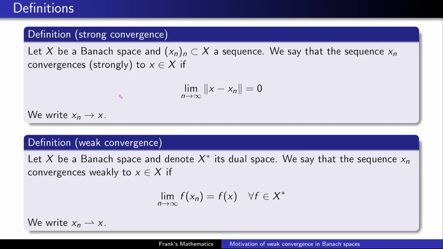Well, as usual, we start with the strong convergence. I guess everybody knows this, but let X be a Banach space. A Banach space is a complete normed space, and let x_n be a sequence in this space. We now say that the sequence x_n converges strongly to some value x in the space X if this limit here goes to 0. In this case, we write x_n → x.